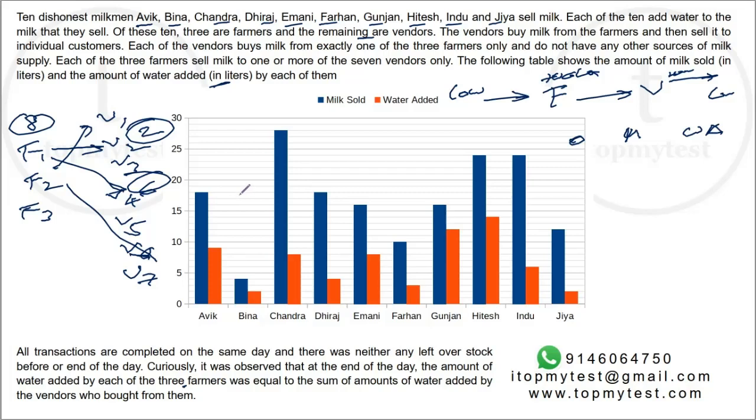Now that 9 might have water also by itself, right? But this is the amount of water he added. Okay, that's the only thing we can track. For example, if a farmer adds some water and gives it to a vendor, we don't know how much water he adds. The vendor will know only at the end of the day using this. So the vendor adds some more water and sells it.